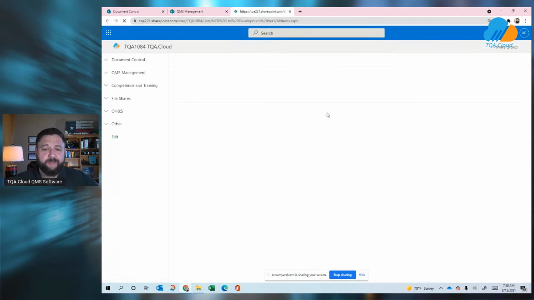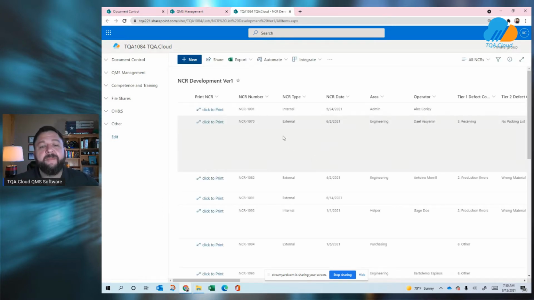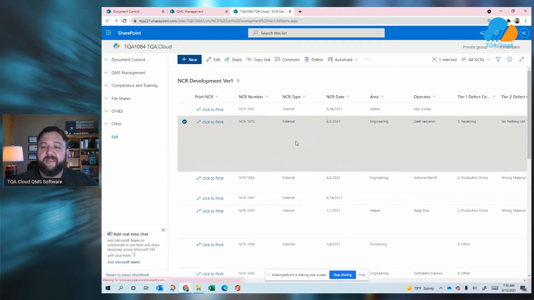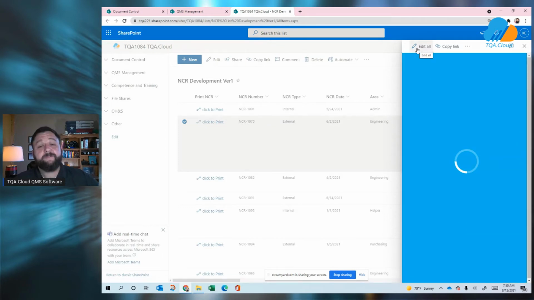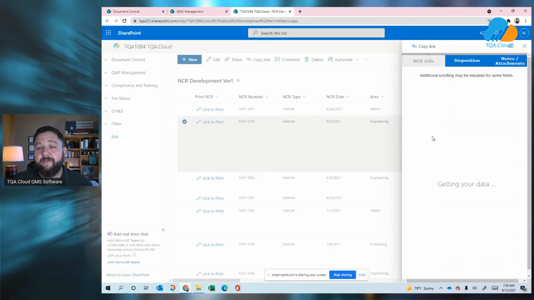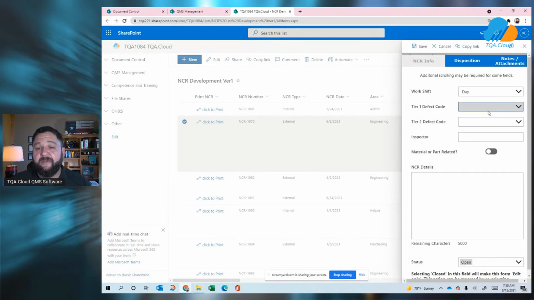Within non-conformance reports, this gives us all of the non-conformance reports that have ever been generated. So let's take a look at one of these. We'll look at NCR number 1070 here. So we'll go ahead and double click it to edit it. You can also click the edit button there as well. Let me just make note that if you do not have edit access approved for the non-conformance report already, you will not be able to edit the document. Only approved and authorized editors can edit the document.